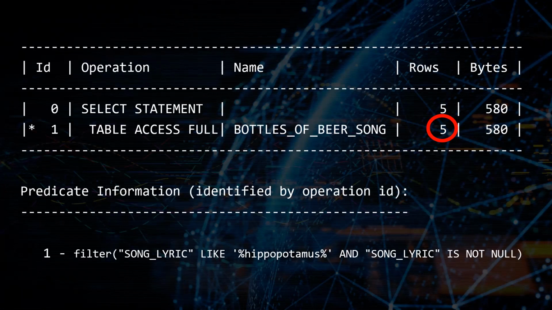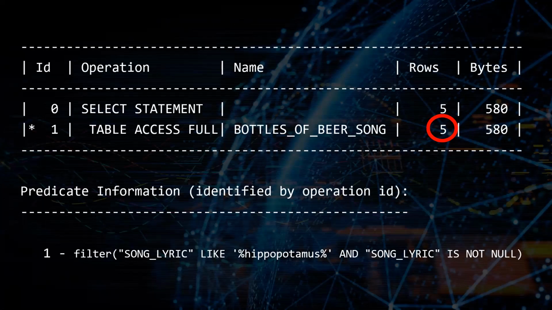So we know for a fact that 100 rows are going to contain the word beer, because that's how many records there are in the table, and each record corresponds to a verse of the song. And we know that none of those song lyric verses correspond to the word hippopotamus. So the question is, how does Oracle come up with the number 5?